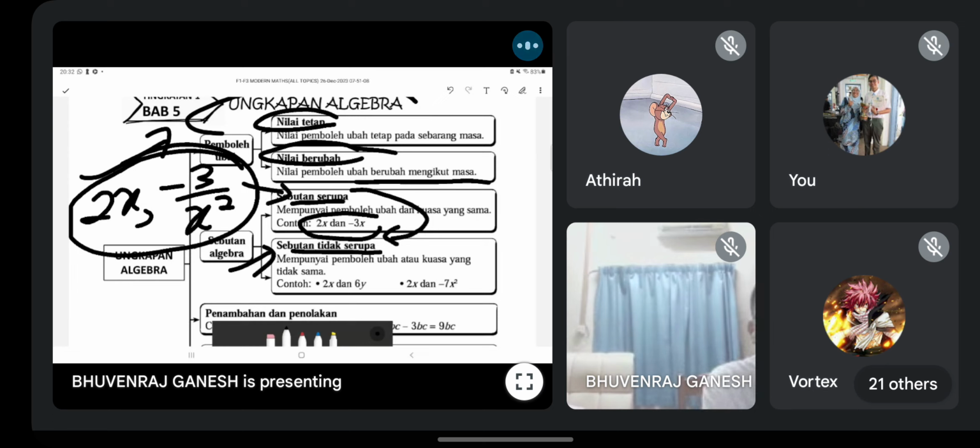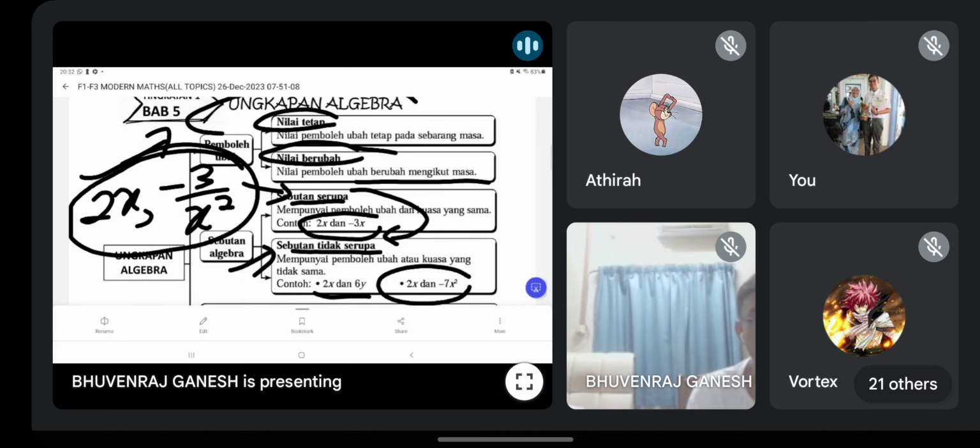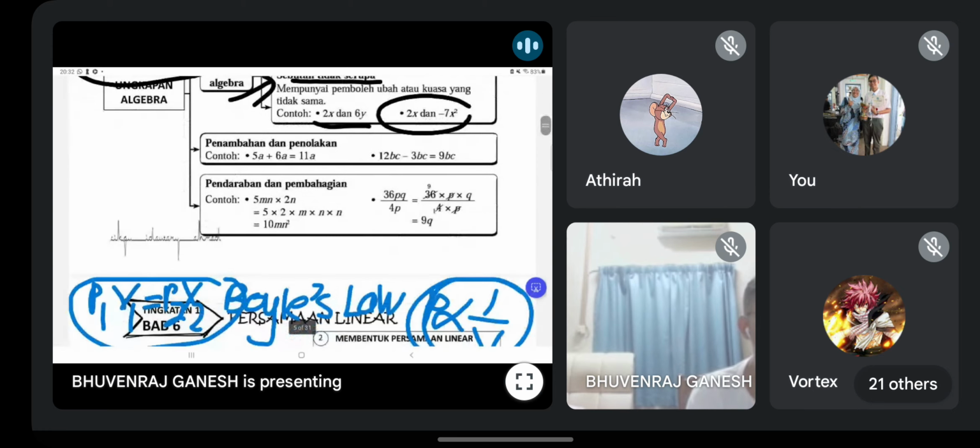Same thing for unlike terms. Okay, exactly the same. You can see over here. Dua pemboleh ubah berbeza, two different variable, unlike terms. Okay, and then dua kuasa berbeza, two different power, unlike terms. So this is how you can see it. Like terms and unlike terms. Sometimes I think they got asked also, paper 1. Okay, mereka akan tanya. So you all must know.